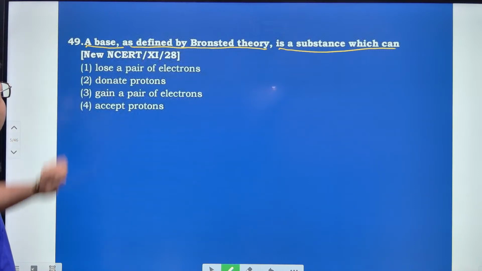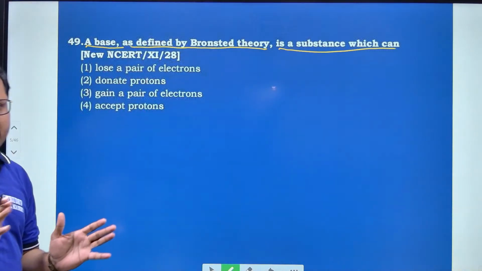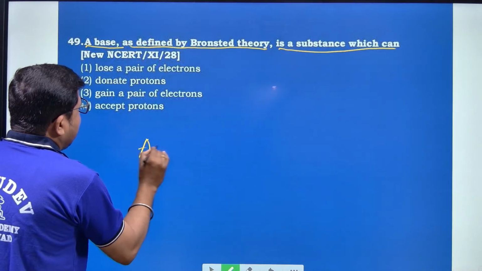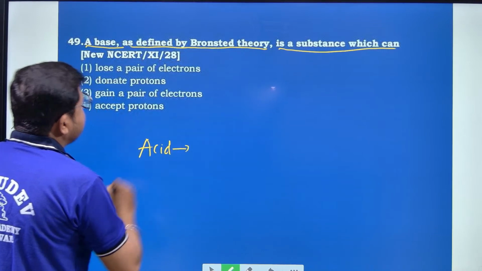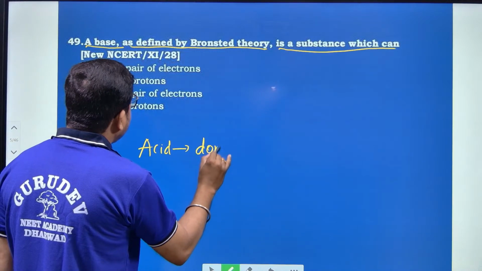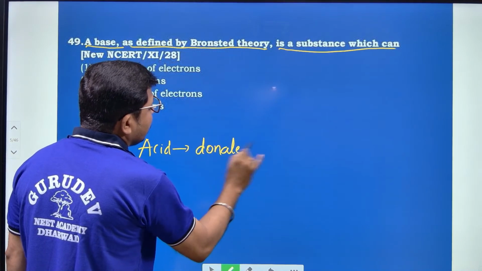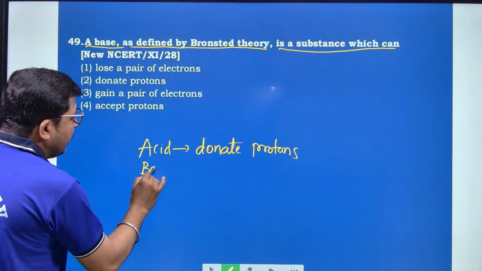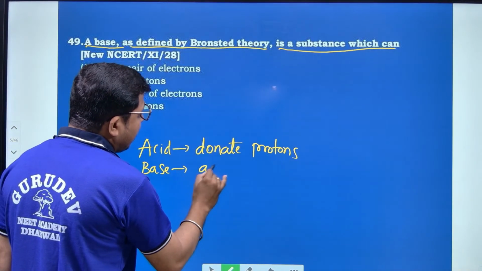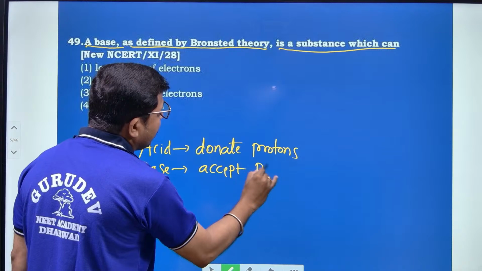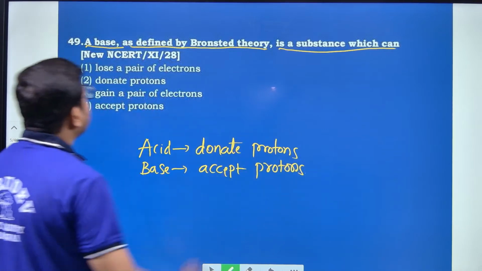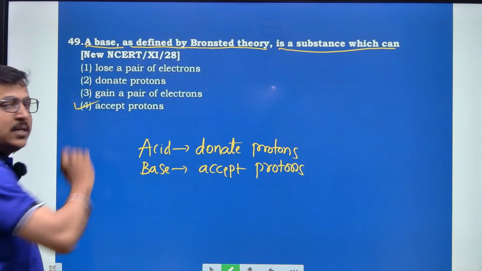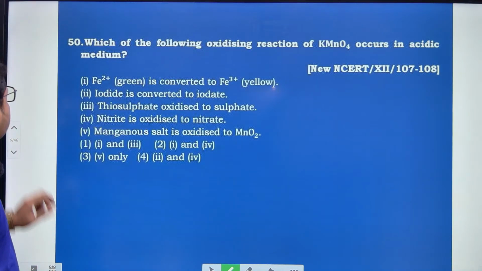A base, according to Bronsted-Lowry theory: an acid is a substance which donates protons, and a base is a substance which accepts protons, right? So a base is a substance which accepts protons. Hence, the right option is option number 4.